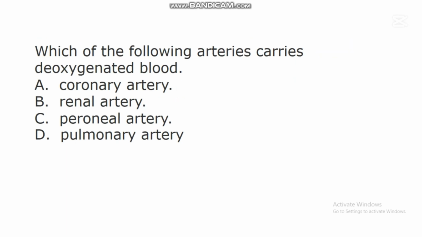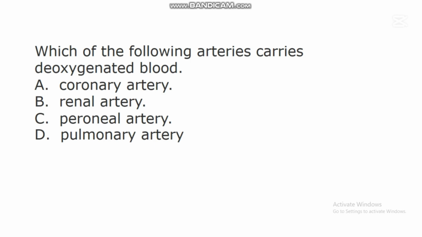The next question says, which of the following arteries carries deoxygenated blood? A. Coronary artery. B. Renal artery. C. Peroneal artery. D. Pulmonary artery.